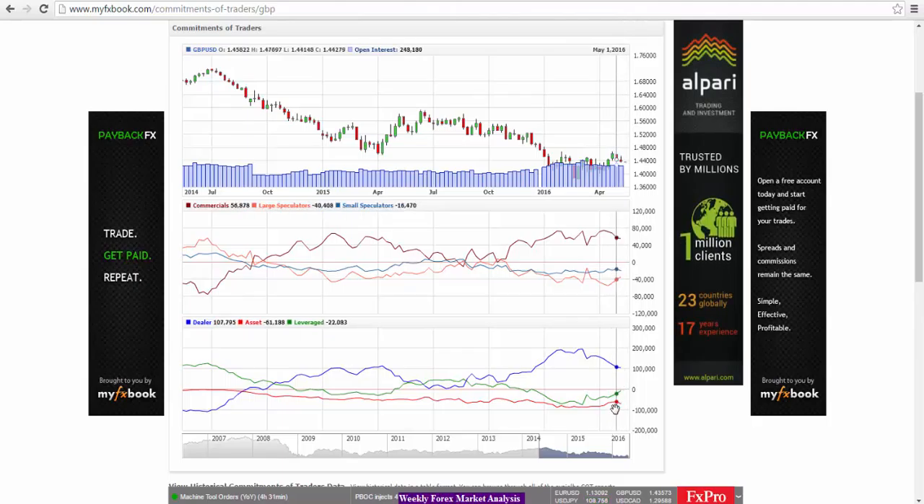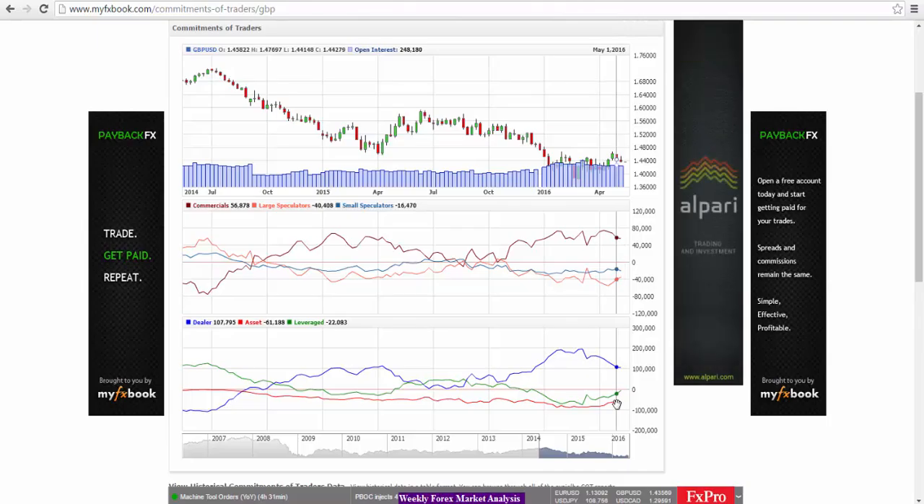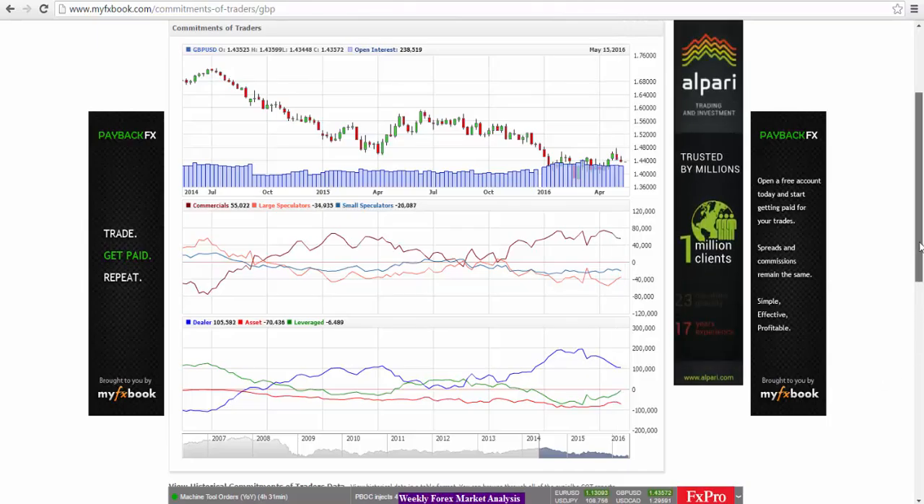So over the long term, looks like the asset managers are expecting the British pound to go down. However, in the short term, this is still pointing towards bullishness.